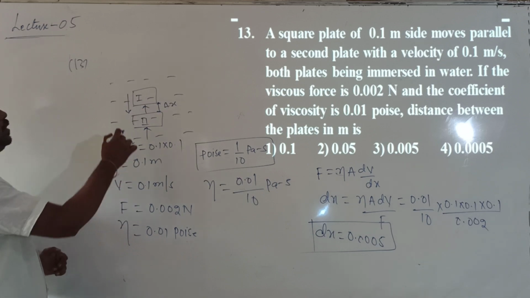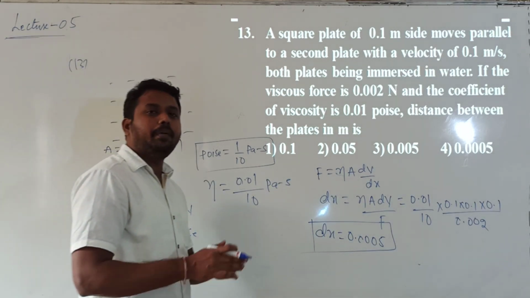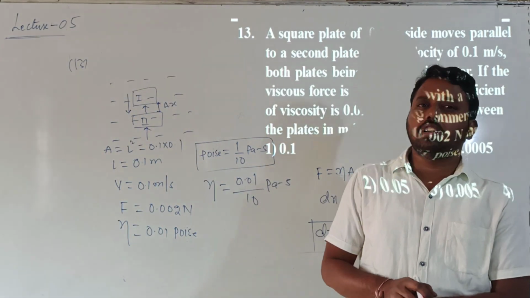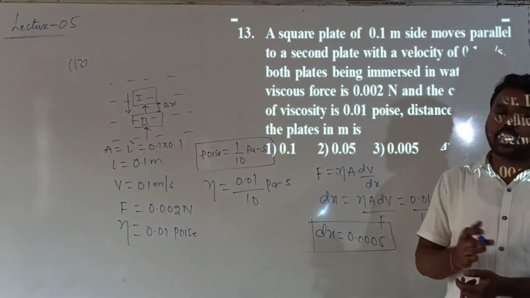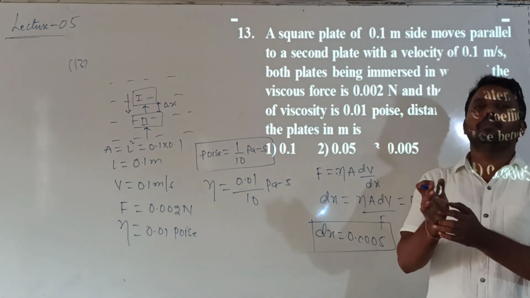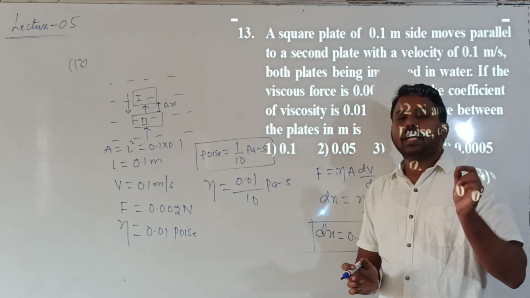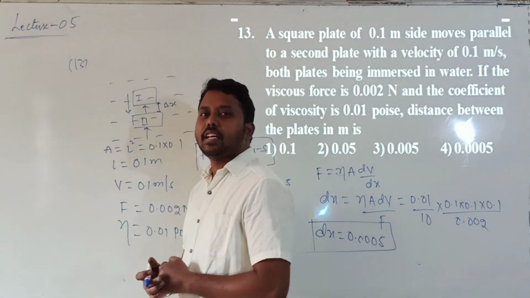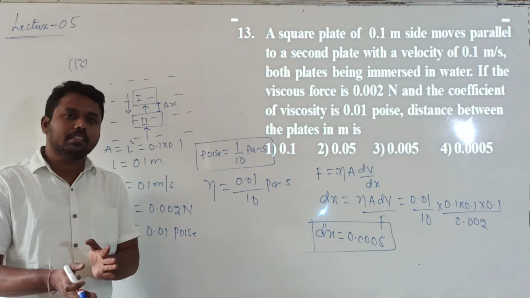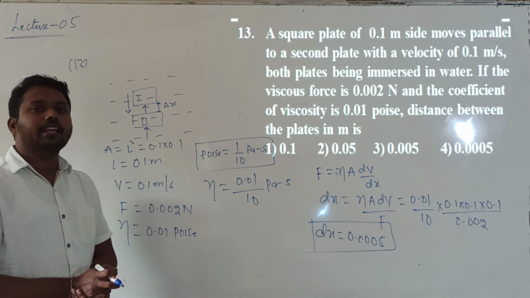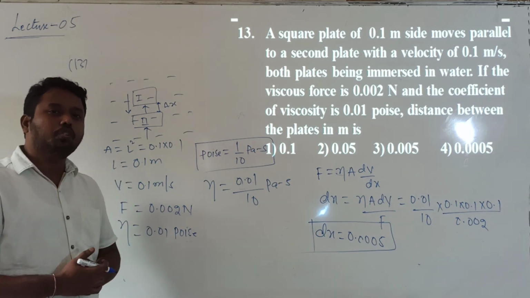So once again, check the question properly. Two square plates are given. One plate is moving with a velocity of 0.1 meter per second with respect to the second plate, both immersed in water. The viscous force acting on both the plates is given. The coefficient of viscosity of water is also given. We are asked to calculate the separation between the two plates.